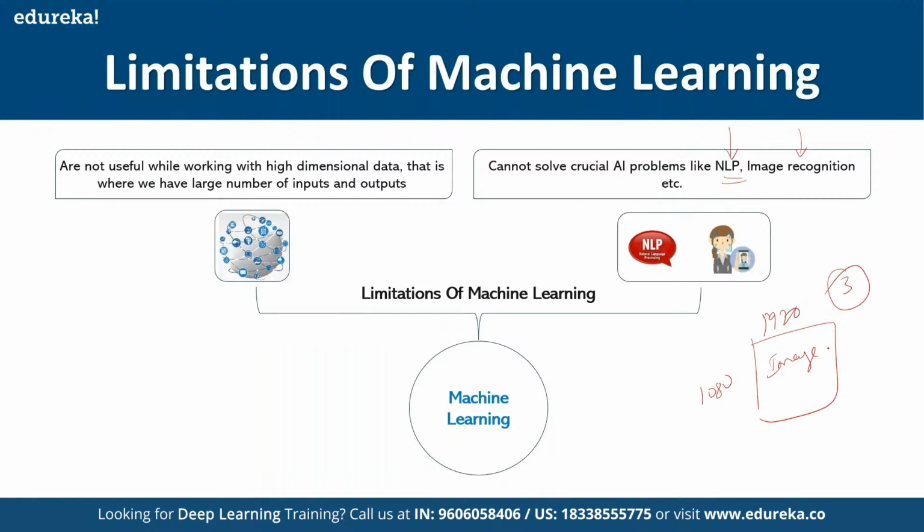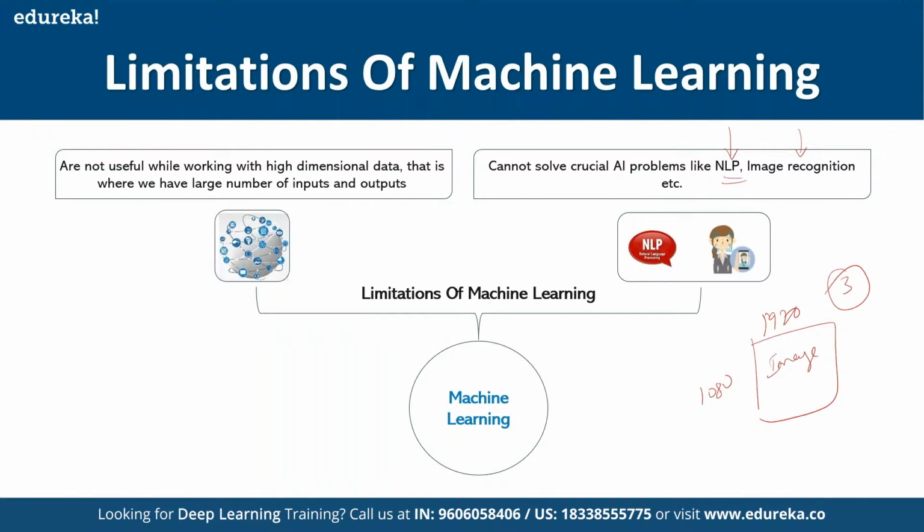Now, when I'm dealing with such data, which has such a high number of features, my machine learning model will not be able to perform in an optimized manner to identify the patterns in the data. So one disadvantage, as I mentioned, is the dimensionality.